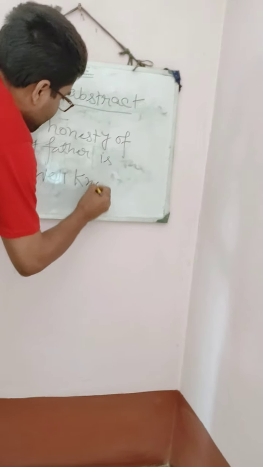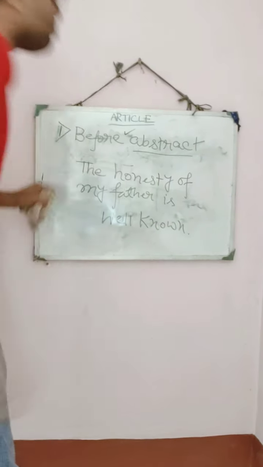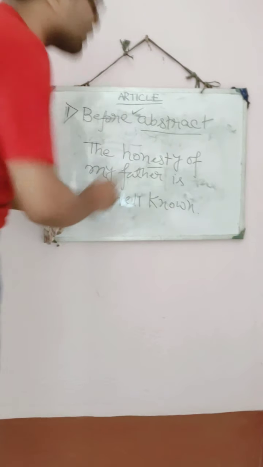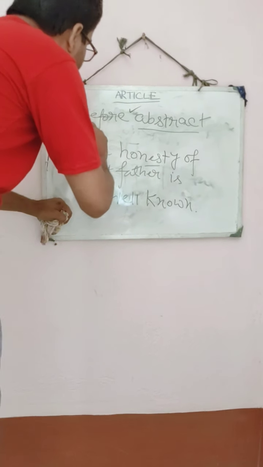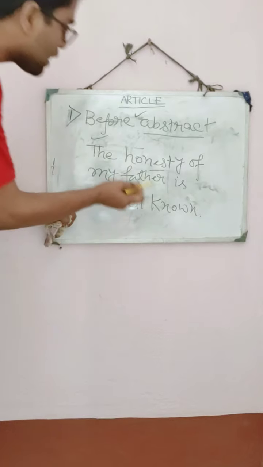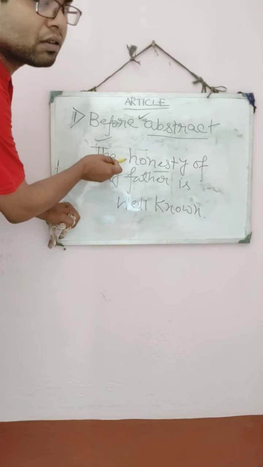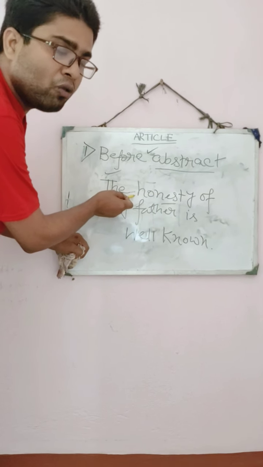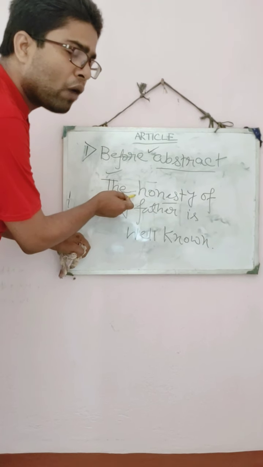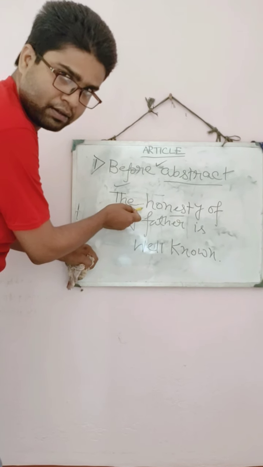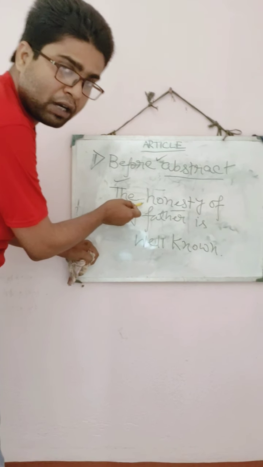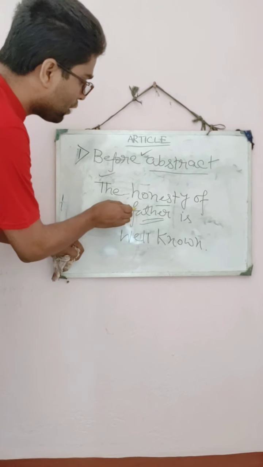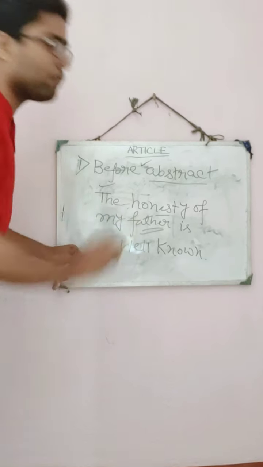Here I have written the sentence. The honesty of my father is well known. Look, here honesty is an abstract noun. Okay? But the is used. Why? Because here I have particularized the abstract noun honesty. I am talking about the quality of a particular person. If I talk about the quality of a particular person, then the will be used. Who is that particular person? That particular person is my father.